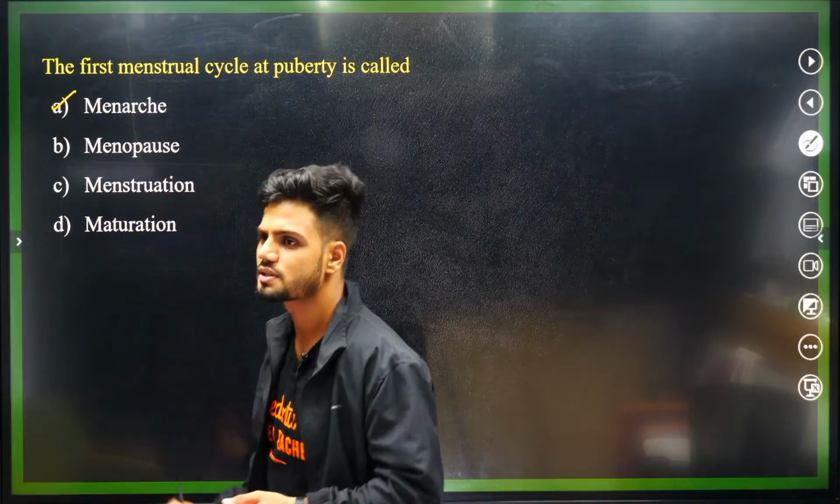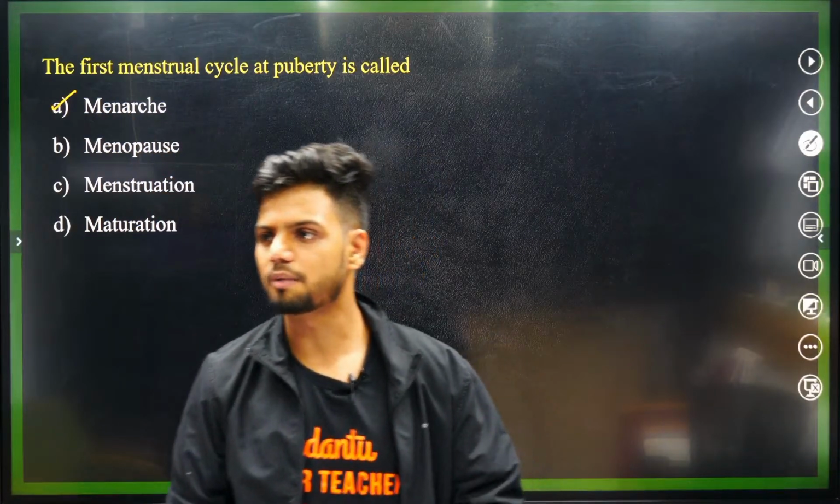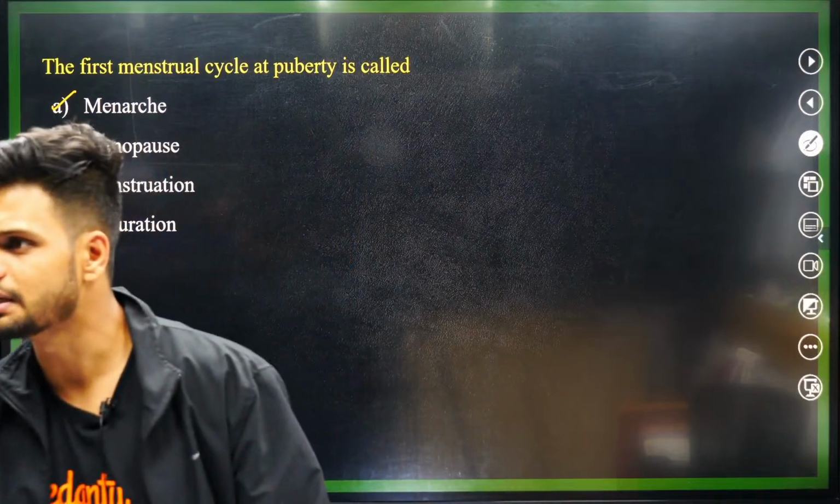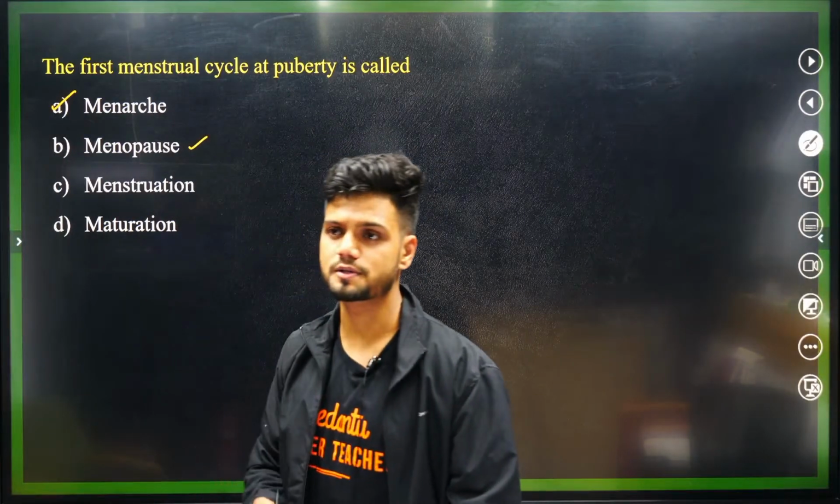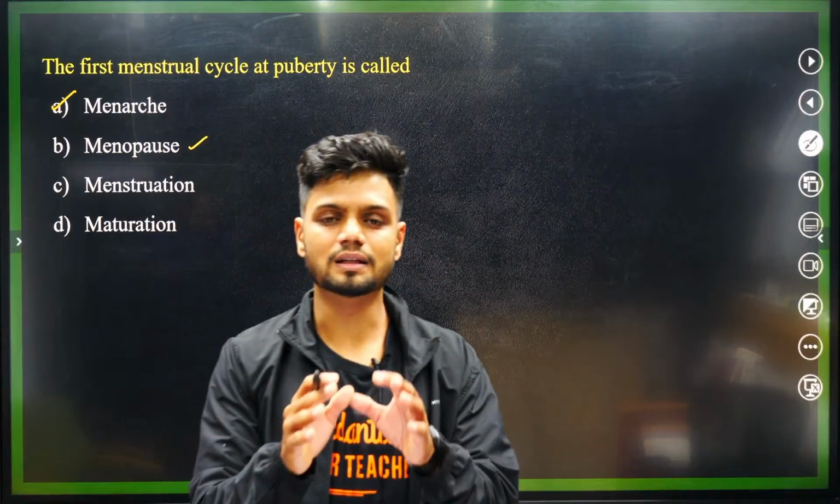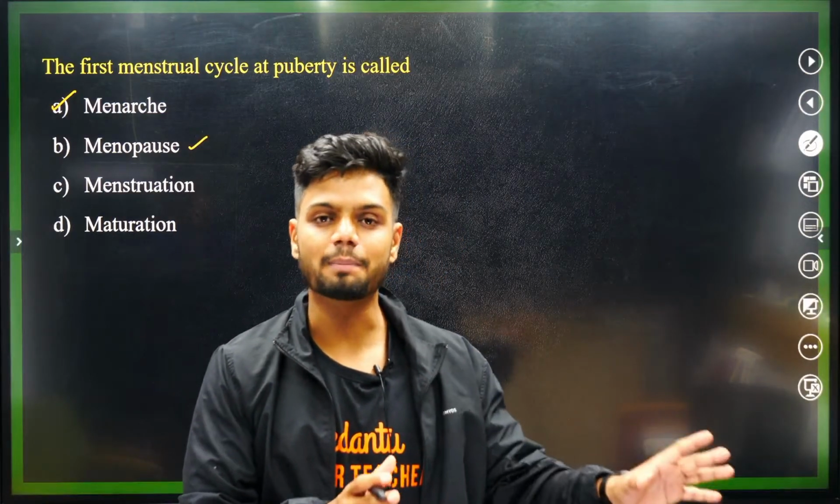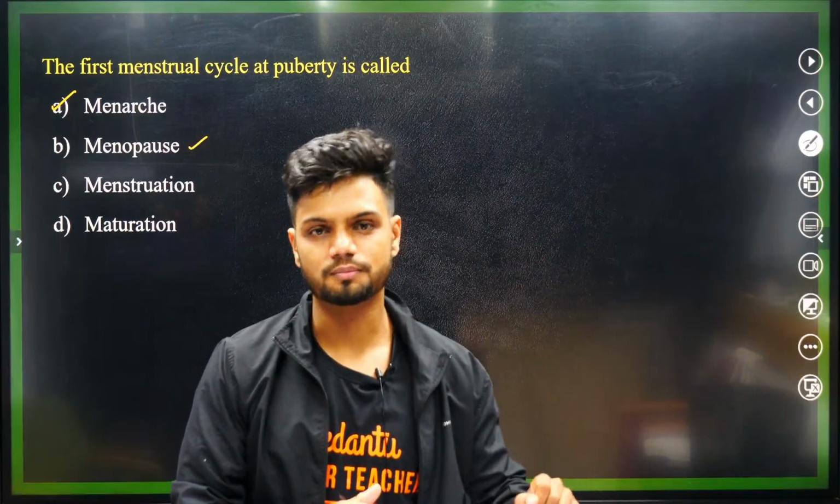Then what is menopause? Cutie Pie, Pooja, Mamita, Raksha. What is menopause then? Menopause is the end of the menstrual cycle. It happens at 55 to 60 years old. Okay.